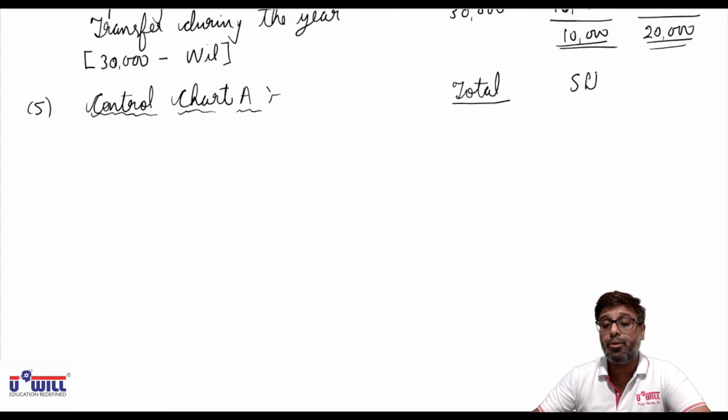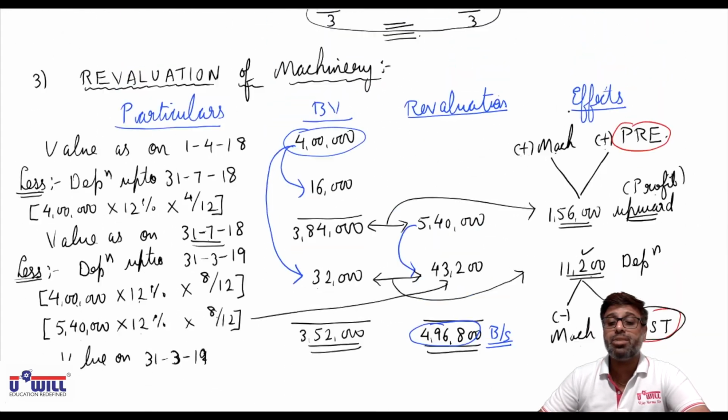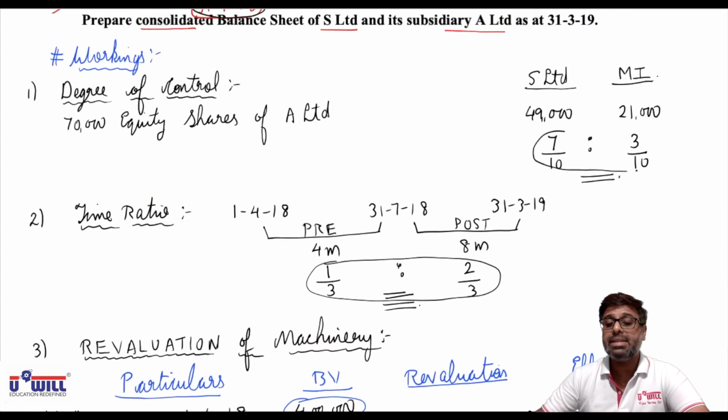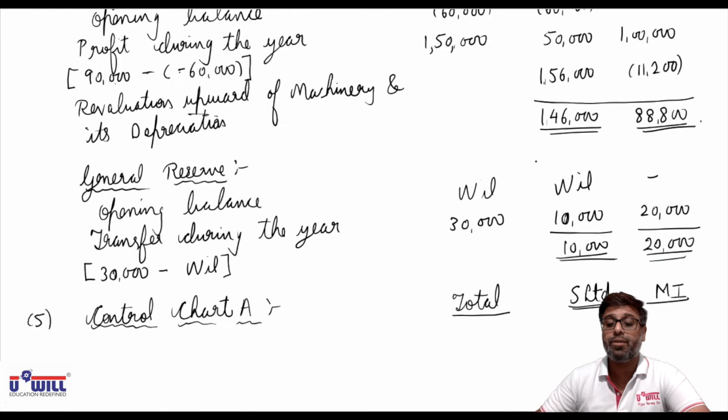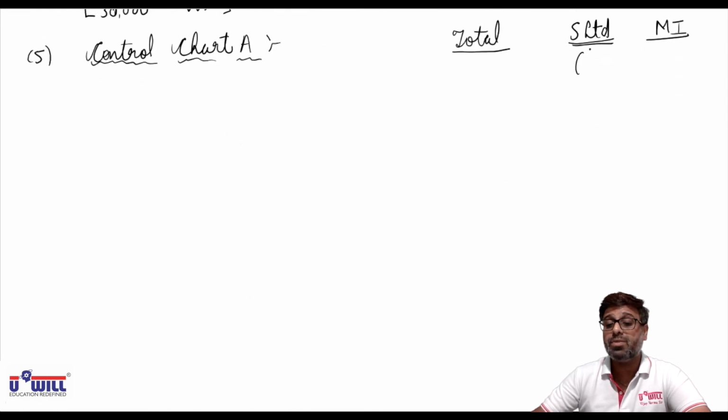Be careful, the name of the holding company here is S Limited. S does not stand for subsidiary company, it's the name of the holding company. And minority interest. In which ratio do we distribute all amounts in this working? 7:3, the degree of control. All amounts in this working will go in the ratio of 7/10 and 3/10.